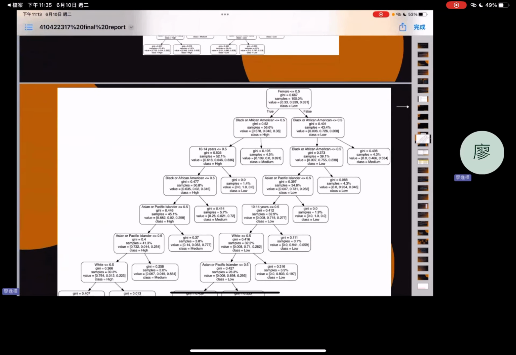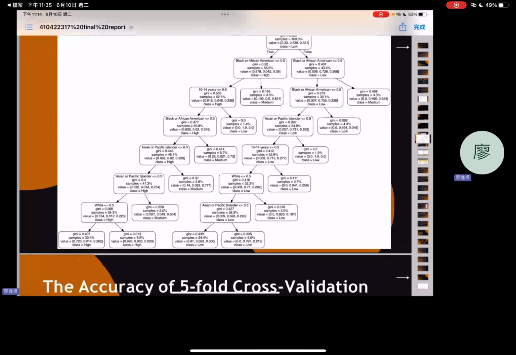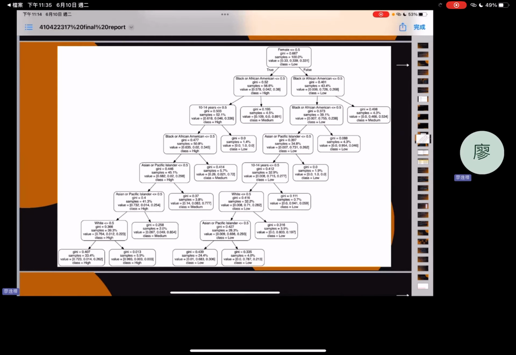From the result, we can see the red line: when female and Black or African American are all 0 and white is 1, the estimate level is medium. Then the blue one: female and Black or African American are all 0, and for 10 to 14 years, the estimate level is low. The yellow one: female, Black or African American, 10 to 14 years, Asian or Pacific Islander are all 1 and white is 1, the estimate level is high.